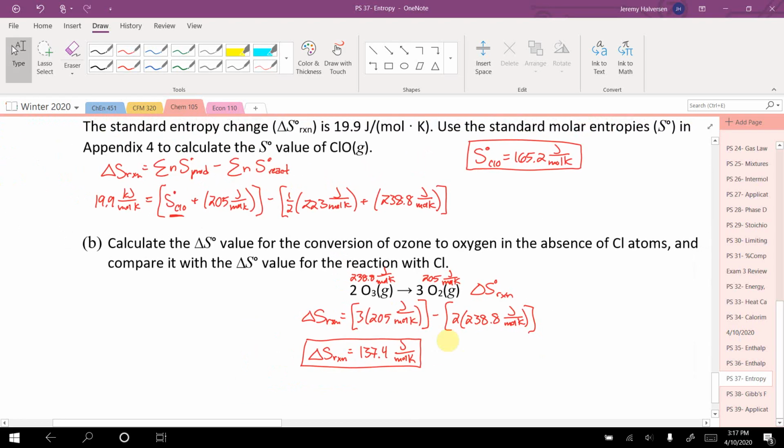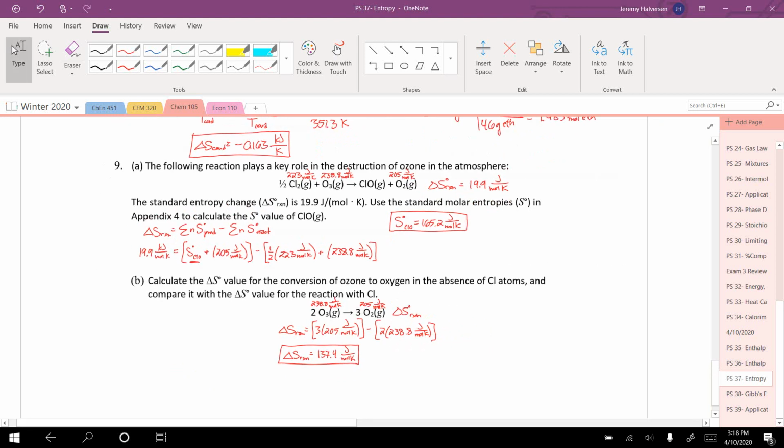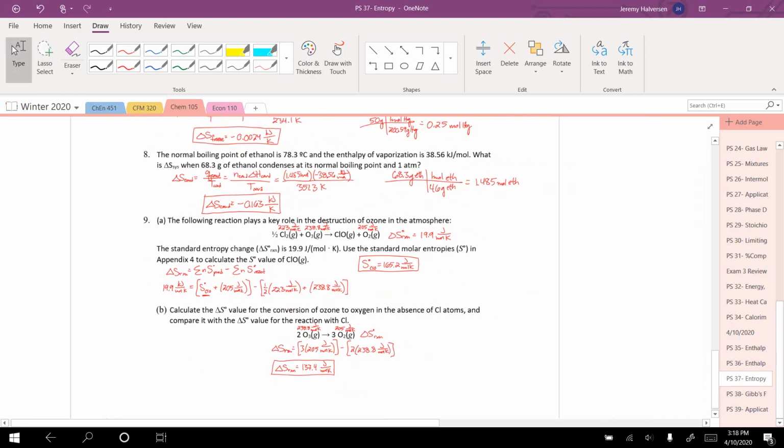There we have it. You can see the delta S for this process is 19.9. Delta S for this one is 137.4. Again, that doesn't tell us anything about the spontaneity, because these are both for the system. If we want to know about spontaneity, we'd need to know about the surroundings in order to figure out the universe. But there you go, products minus reactants.